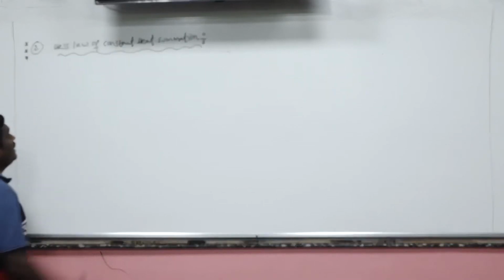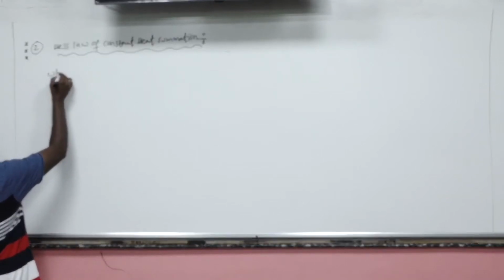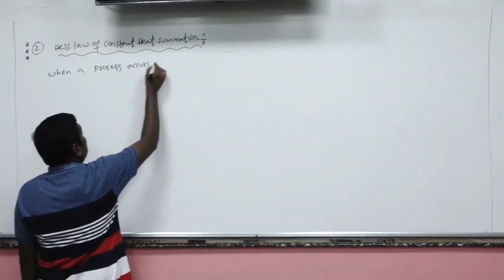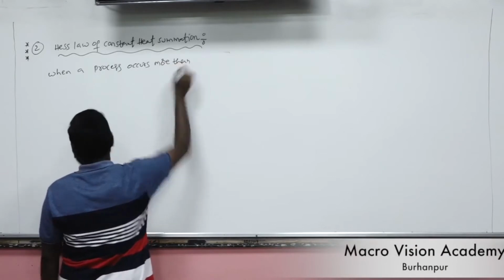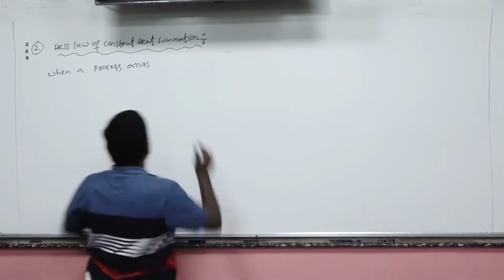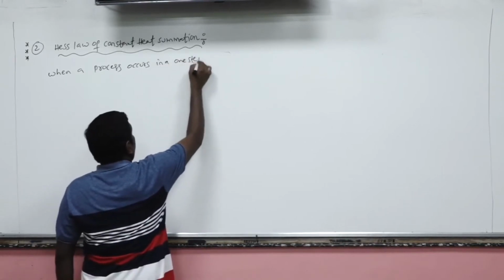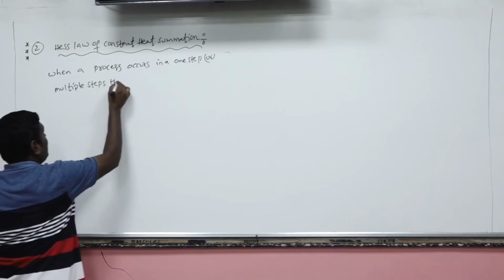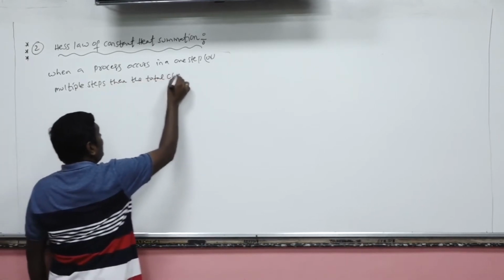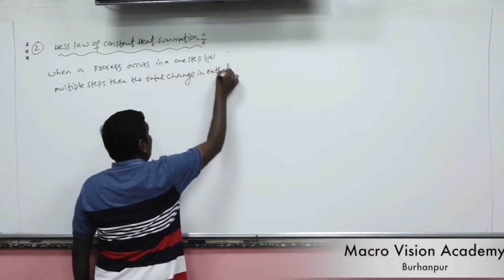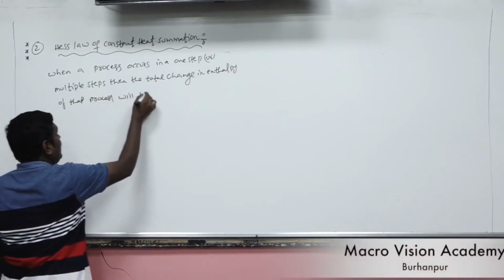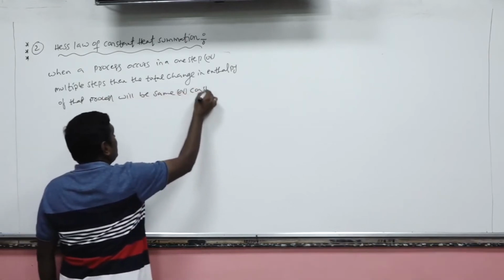Now, according to Hess's law, when a process, which may be a physical or chemical process, occurs in a single step or in multiple steps, then the total change in enthalpy of that process will be the same or constant.